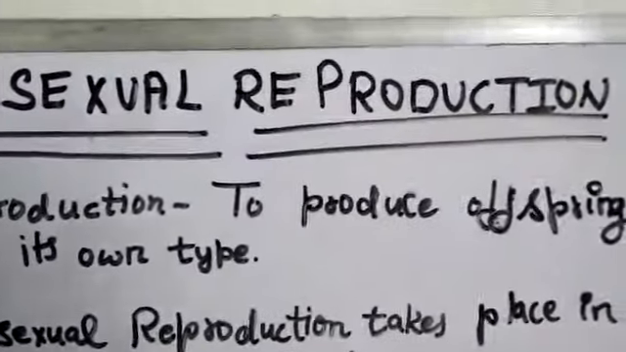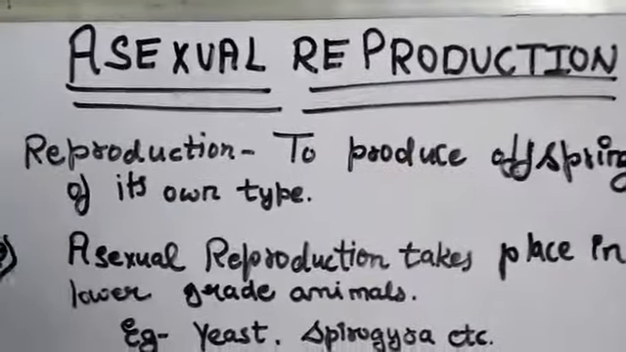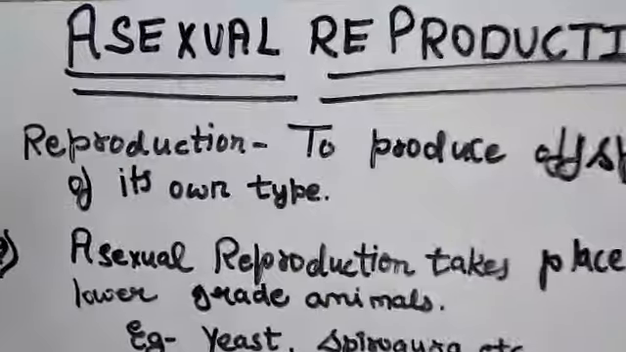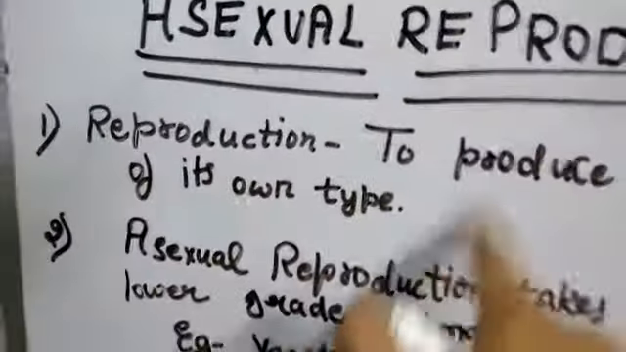Friends, I am Harshal and today I am going to teach you what is asexual reproduction. Firstly, we will know the meaning of reproduction. Reproduction means to produce offspring of its own type.